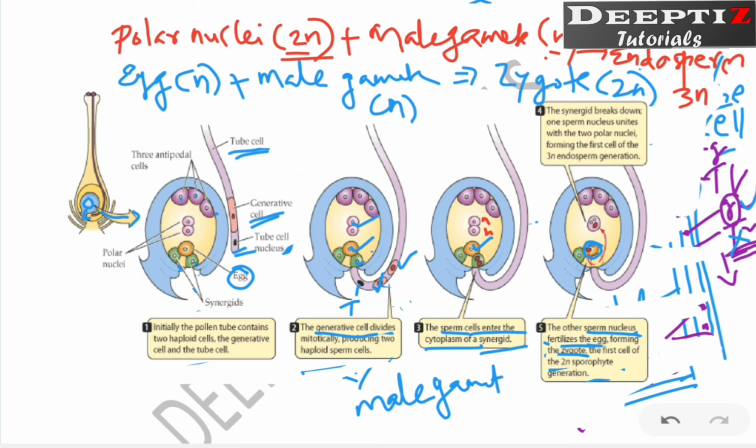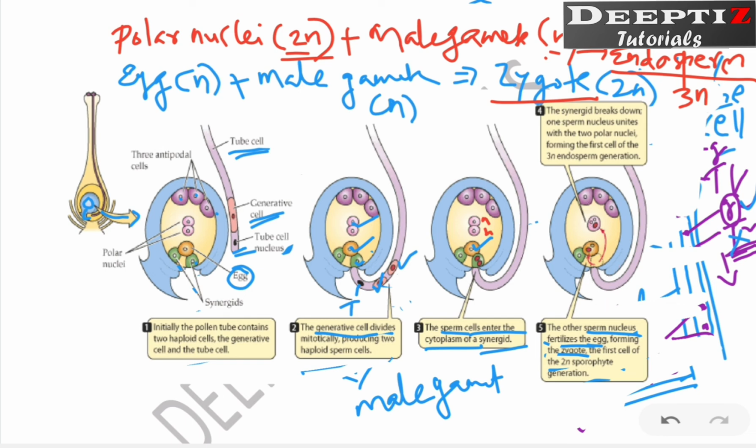Now, what is the function of the endosperm and zygote? The zygote will develop into the embryo, and this embryo in future becomes the plant. This embryo, or zygote, will be given nourishment by the endosperm. Endosperm is the food for the zygote. Now, one thing you have to remember: which forms first, endosperm or zygote?